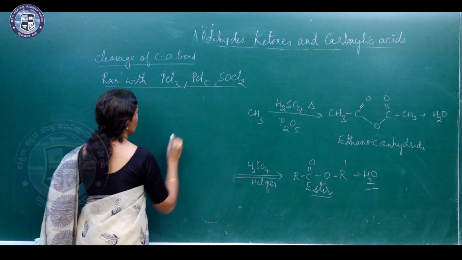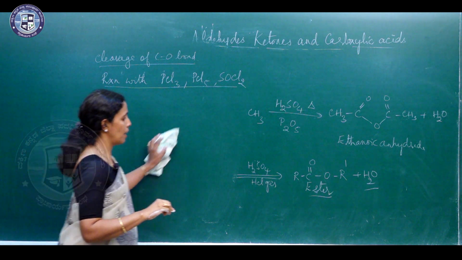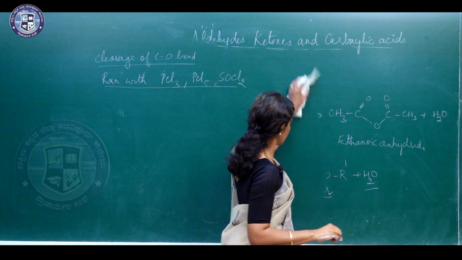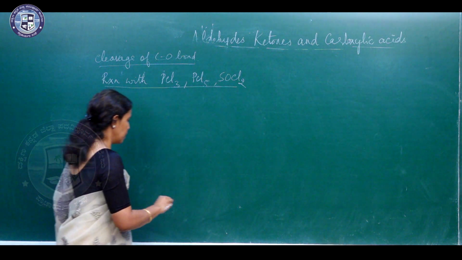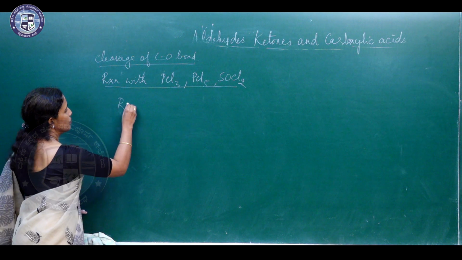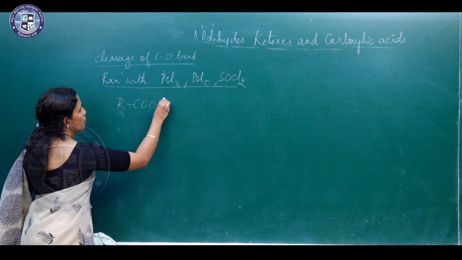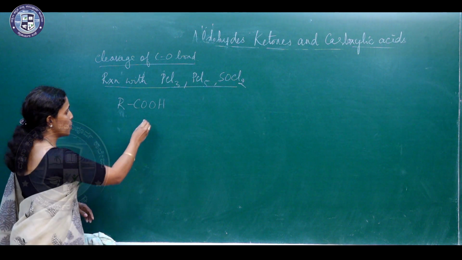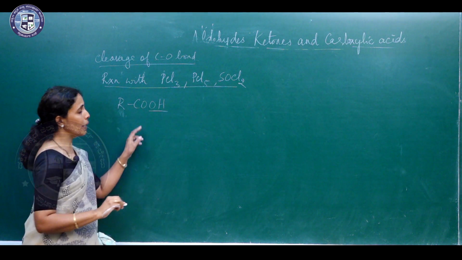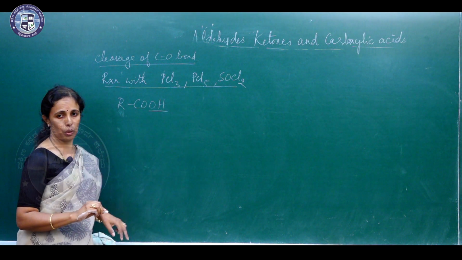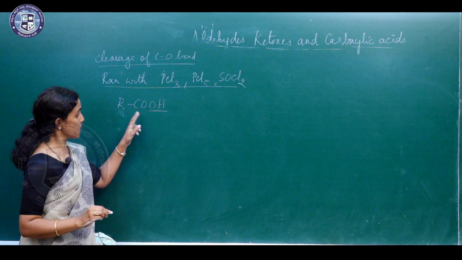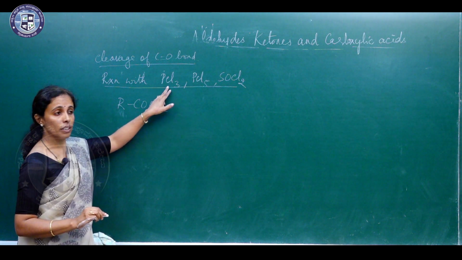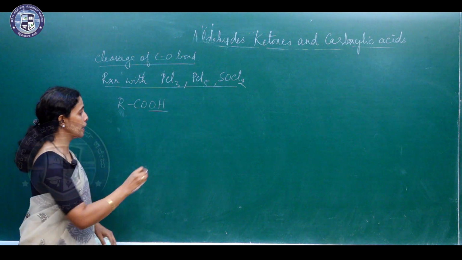Reaction with PCl3, PCl5 and thionyl chloride. Here, the OH of the carboxyl group behaves like the alcoholic OH group. So, this OH group can easily be replaced by the chlorine atom of these chlorinating agents.